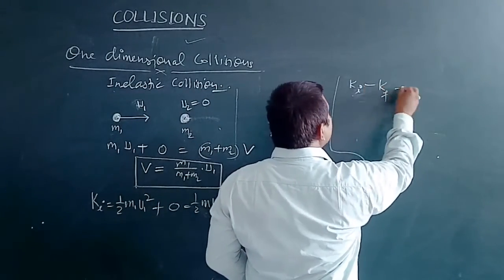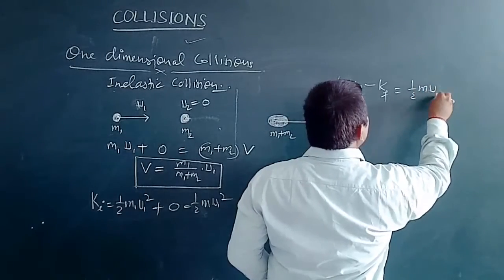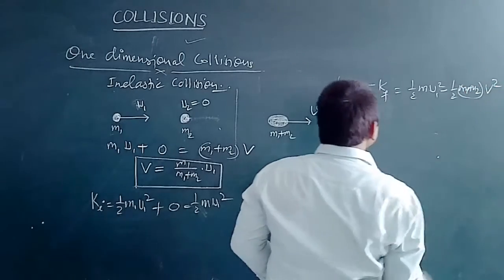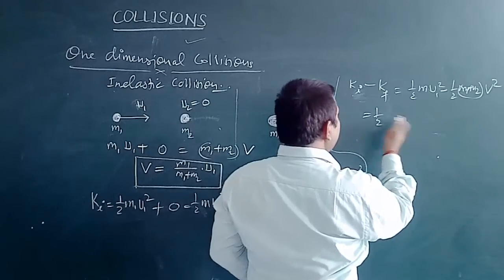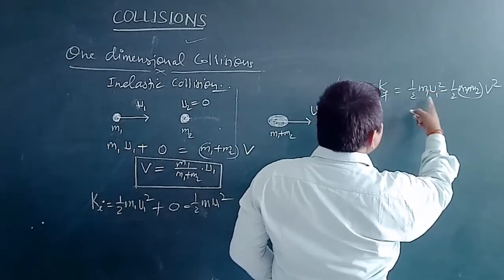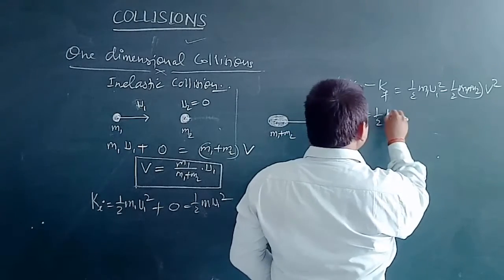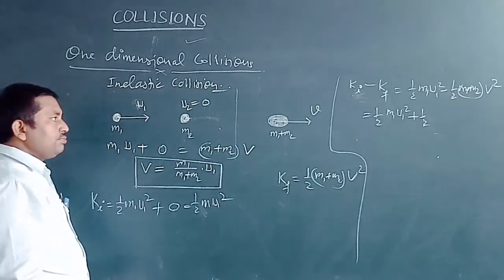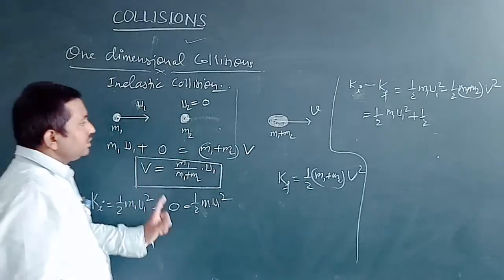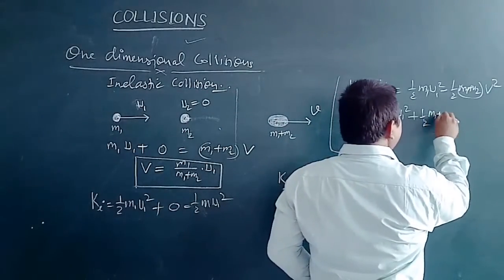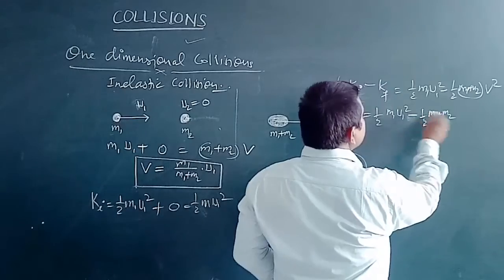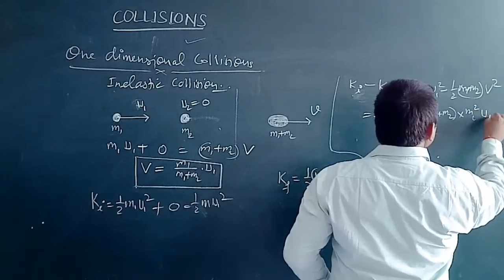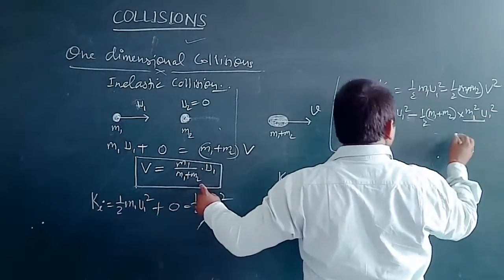Ki minus Kf is equal to half m1 u1 square minus half (m1 plus m2) v square. So from here, if you put the value of v, we get half m1 u1 square minus (m1 plus m2) times v square, which means m1 square u1 square divided by (m1 plus m2) square.